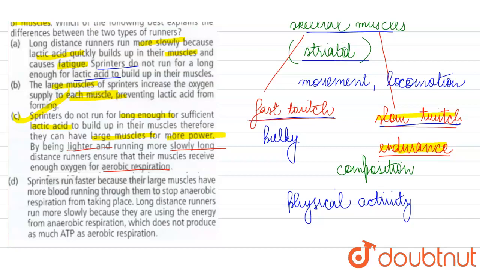Next, in the last option, they're saying sprinters run faster because large muscles have more blood running through them to stop anaerobic respiration. Long distance runners run slowly because they're using energy from anaerobic respiration. Again, this is not correct, and option C will be our correct answer over here.